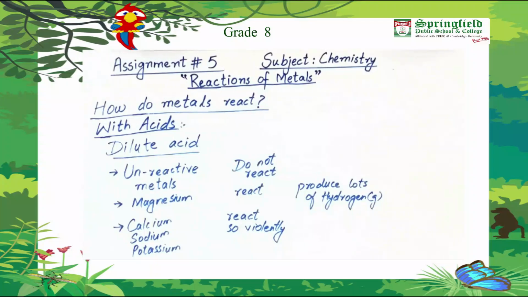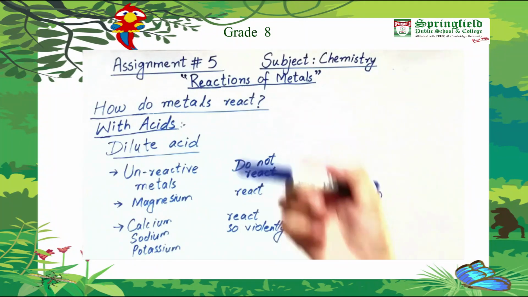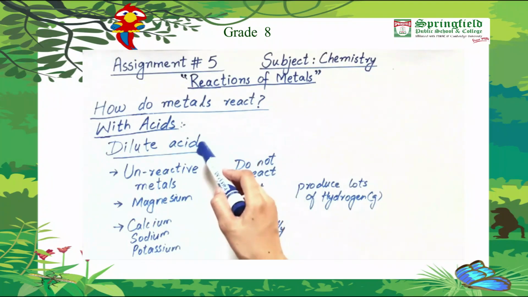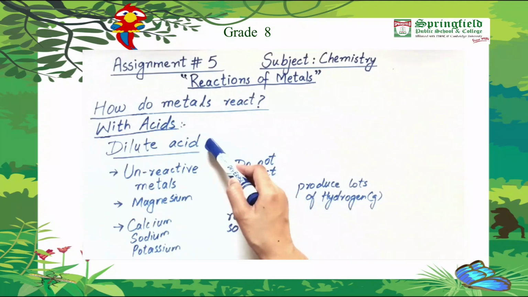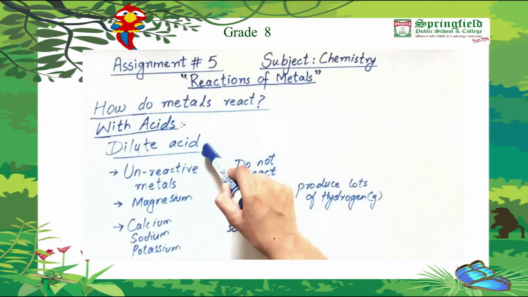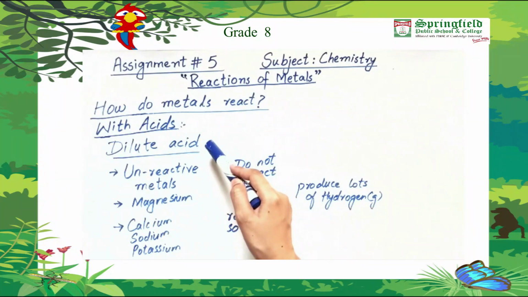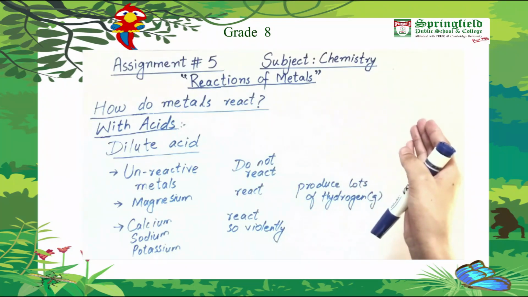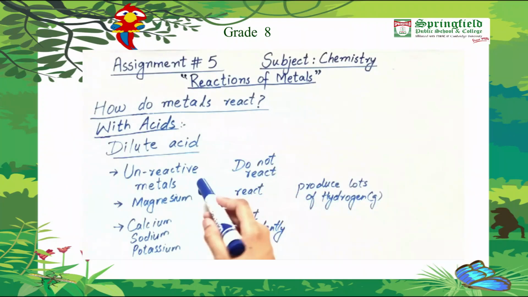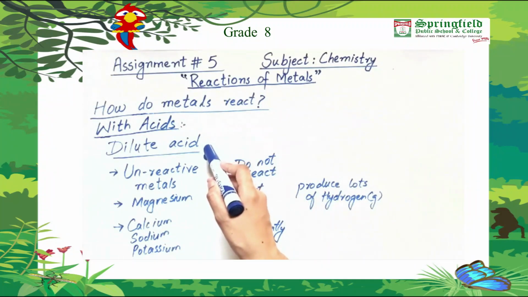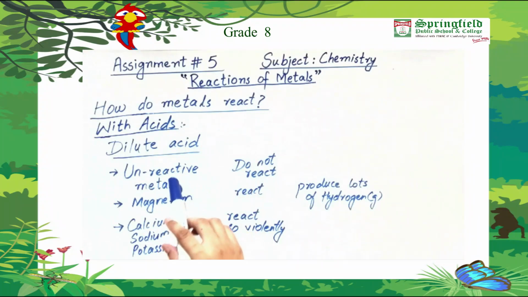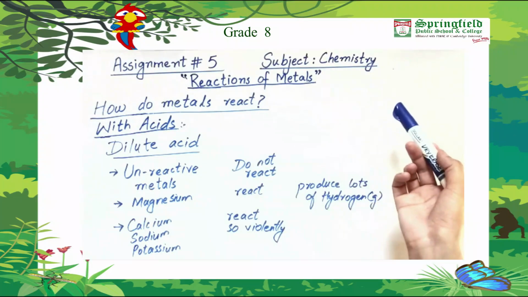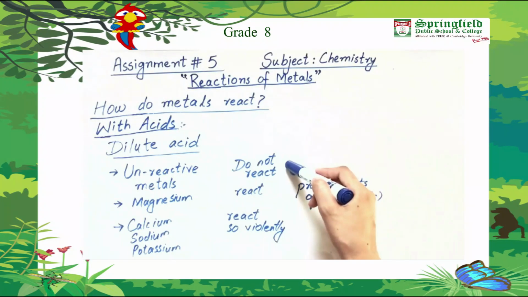Let's see the behavior of metals, or how metals react with acids. Firstly, metals should be allowed to react with dilute acid, not with concentrated acid. Dilute means a small amount of acid must be added in a large volume of water, so that the aggressive behavior of acid can be avoided. Then there are some unreactive metals which were not reacting with water. They also do not react with the acids.